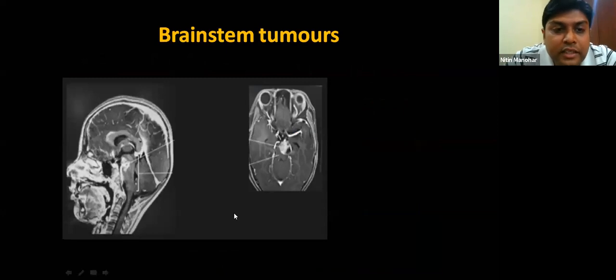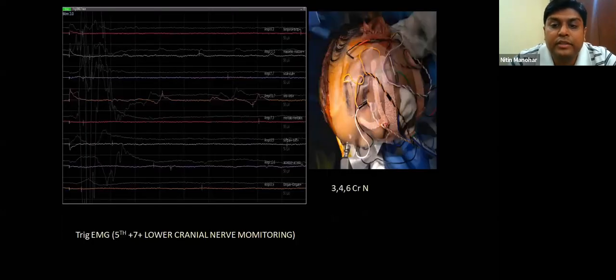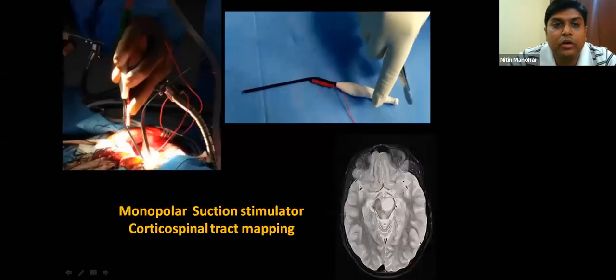So this again is an interesting case, which was a brainstem tumor. In this case, apart from the raw and triggered EMG and the brainstem monitoring with the BERA, we also did third, fourth, sixth cranial nerve monitoring, as you can see. So we have placed electrodes in the extraocular muscles, and we also used corticospinal tract mapping. So this was what Anand sir was saying.